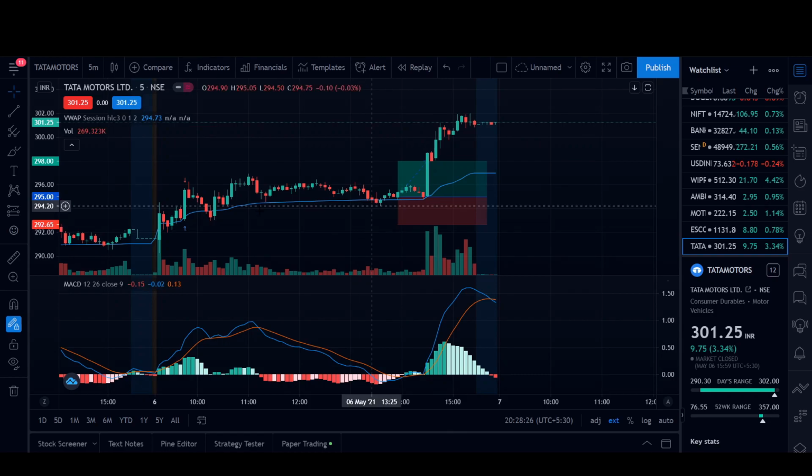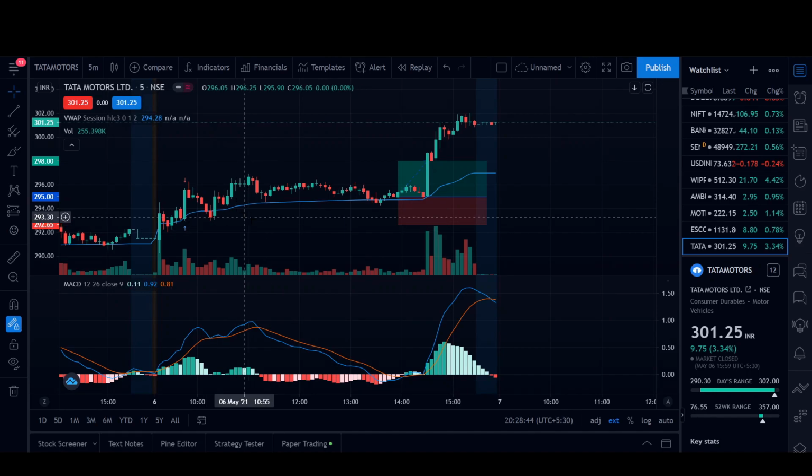But the stop loss is something which I have studied and learned. The stock breaks below the VWAP and it shoots right up. So if you keep your stop loss just below the VWAP, then it may hit your stop loss and you will lose your trade and you will be upset, as let's say right here. You would have entered somewhere here and it would have hit your stop loss and gone right back up.